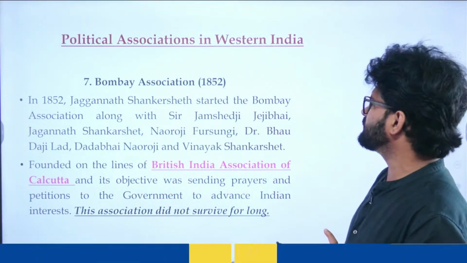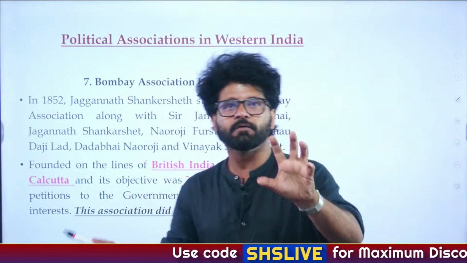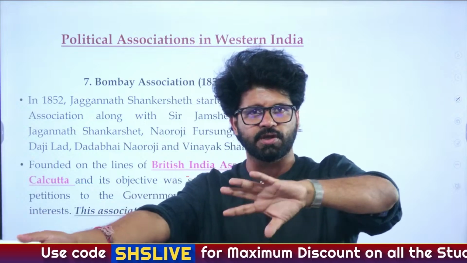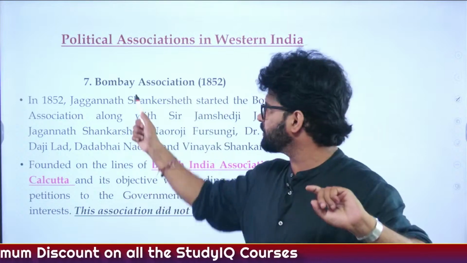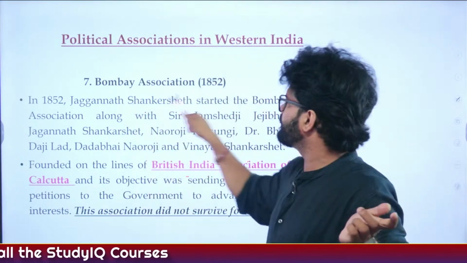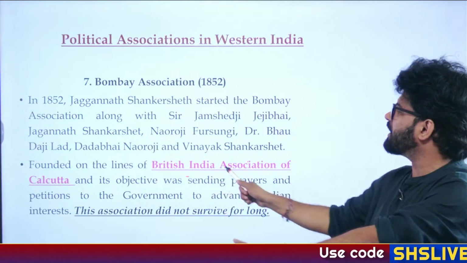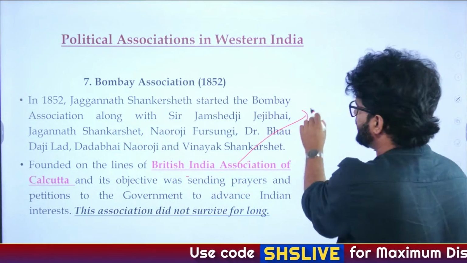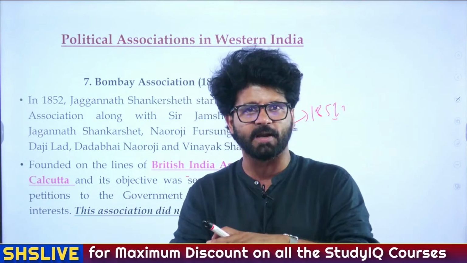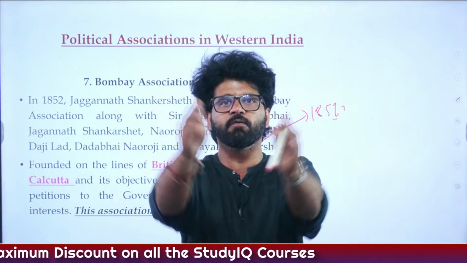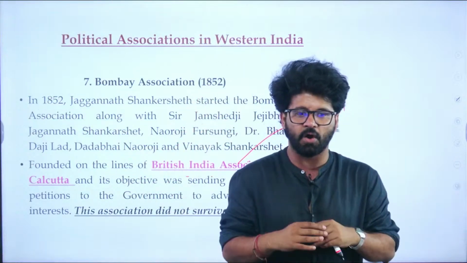Bombay Association is one such association. This British India Association was formed after merging the Landholders Association and the Association of William Adam. So this British India Association has one branch in Bombay, other branch in Madras. Both were formed in 1852. You can think of Bombay Association as a branch of British India Association. And this British India Association of 1851 was very important before the Indian Association of Surendranath Banerjee because they played a crucial role in the separation of Viceroy's Executive and Legislative Council, which was done in the 1853 Act. We have talked about all these things.